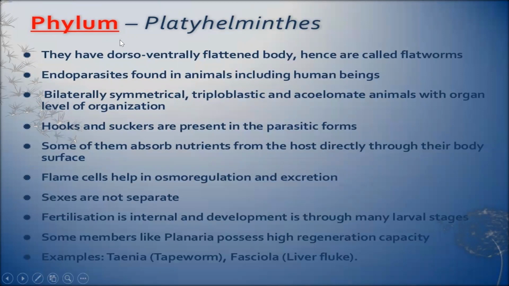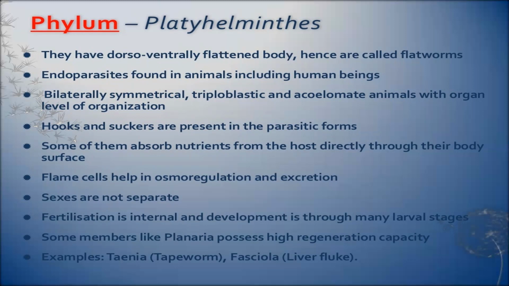Next, fourth phylum, that is Platyhelminthes. Children, helminthes means worm, worm-like. And platy means dorsoventrally flattened. So they have a dorsoventrally flattened body, and hence they are known as flatworms. They are generally endoparasites. They are found in animals as well as in human beings.